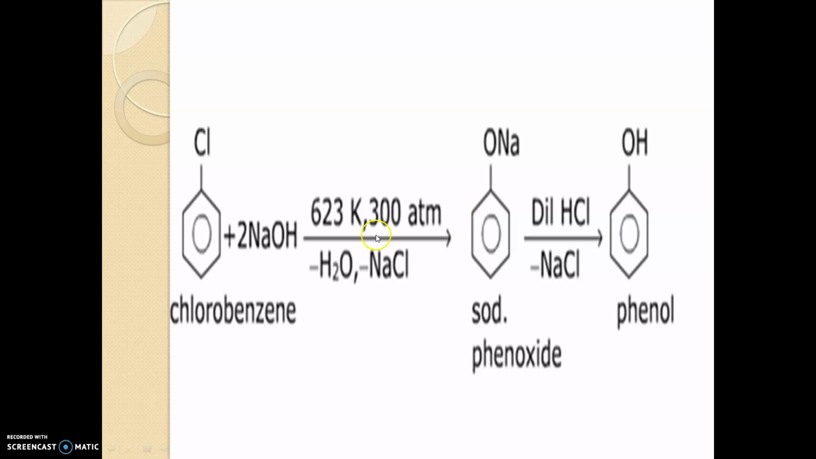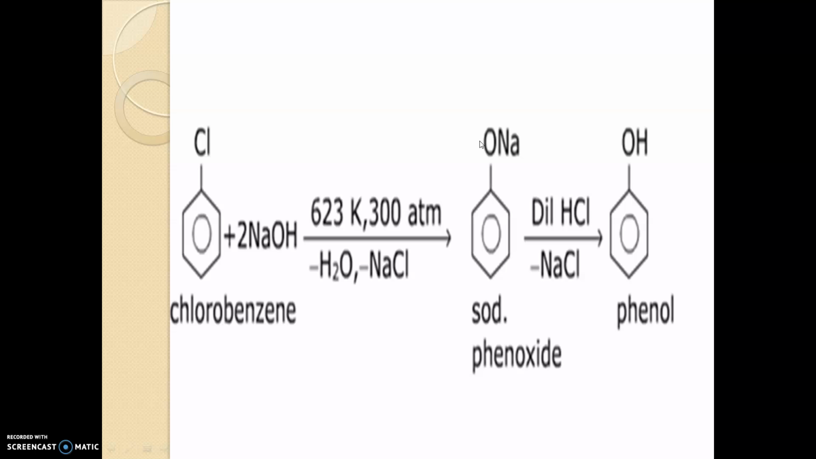If sodium phenoxide forms here, the Na and the Cl will give sodium chloride, which will also leave the compound, and OH and H also leave, that is, H2O also leaves the compound. Here we can see it. And if the sodium phenoxide is treated with dilute HCl, then again Na and Cl will combine to give NaCl, and this H will replace here. So we'll get phenol.